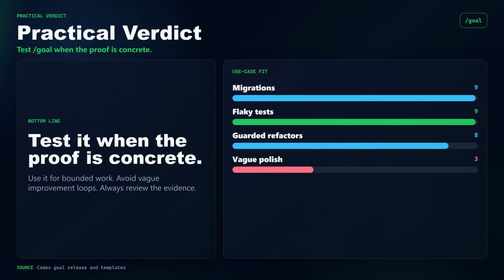My practical verdict: /goal is worth watching and worth testing if you already use Codex for tasks with concrete acceptance criteria. Use it for migrations, flaky test investigations, guarded refactors, and documentation updates where the finish line is specific. Avoid it for vague improvement work. And when it says the goal is complete, review the evidence, because autonomy moves the bottleneck from prompting to verification.